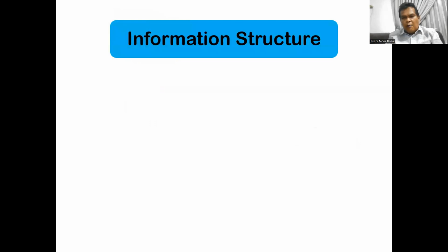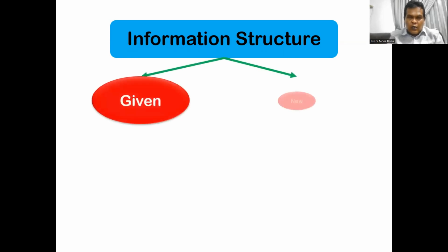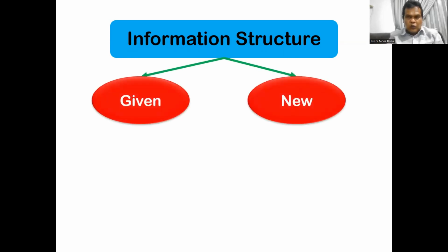Based on the issue of theme and rheme, we are exposed to the term information structure. In information structure, we have to be able to decide which information should be placed in the theme, and which information should be placed in the rheme. That is what we call information structure. And based on information structure, we are introduced to two terms: given information and new information.